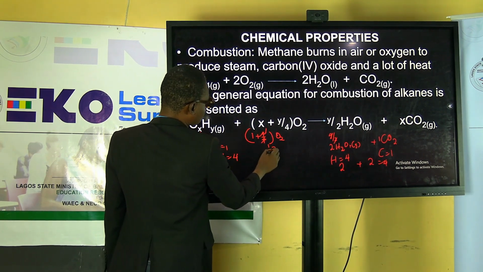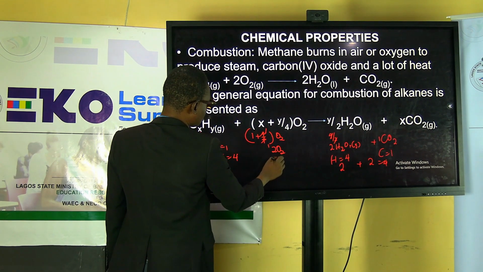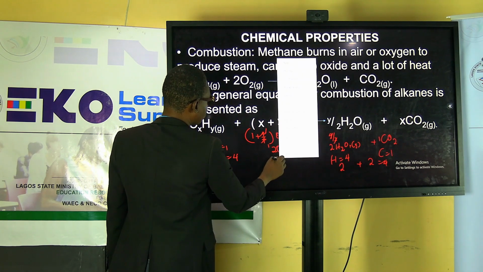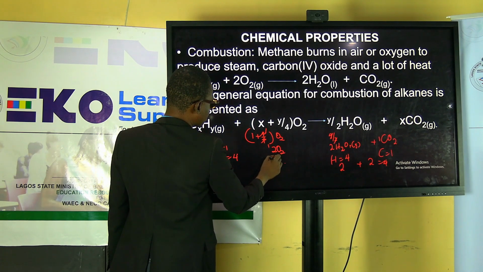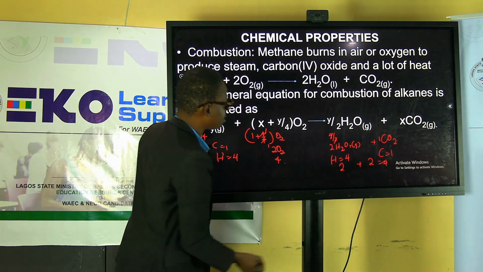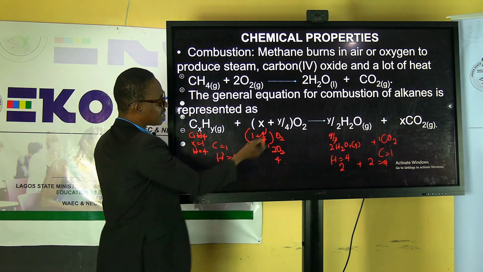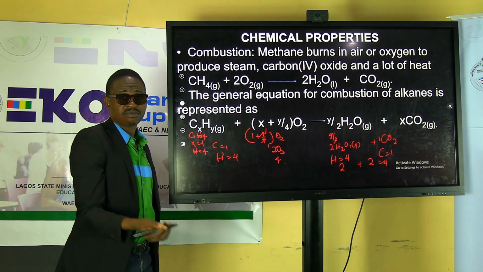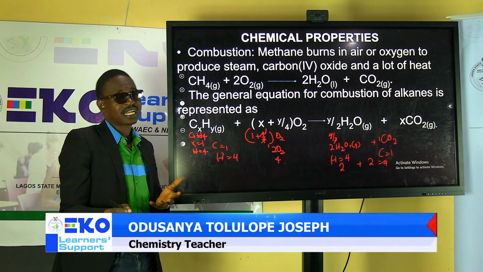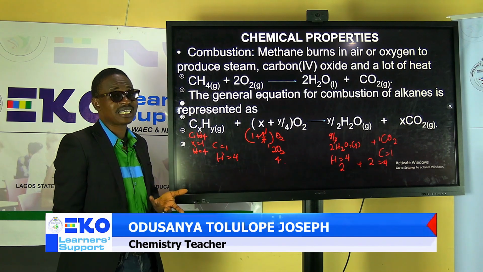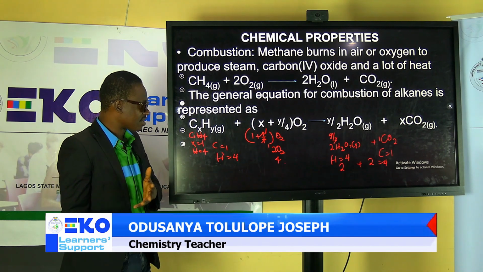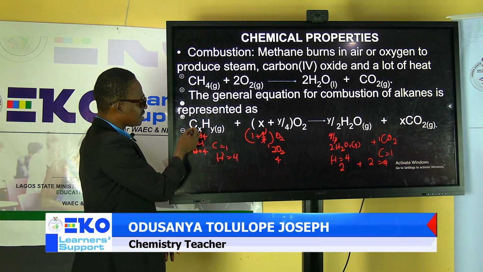So this will be 2O2. So this can give me what? 4. Yeah, this can give me 4. So the equation is what? Balanced. You use this or this for better balancing of equations, especially when it is very, very complex. So don't forget this formula.